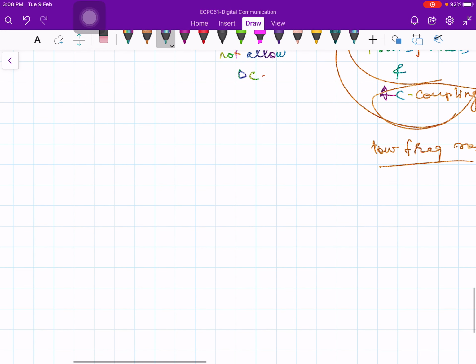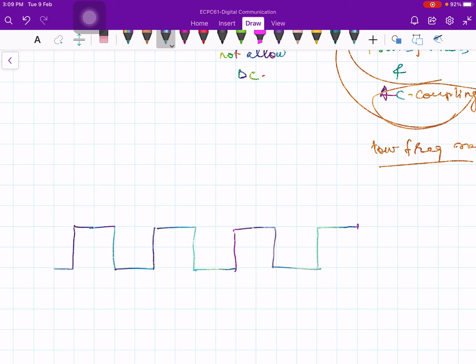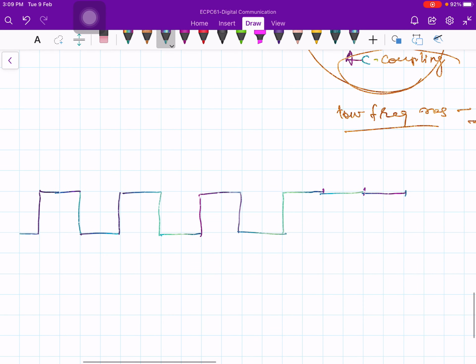Let me draw this waveform. Let's say 1 and then 0, 1, 0, then again 1, 0, then 0, then 1. Continuously let me take three ones like this, and then come down.